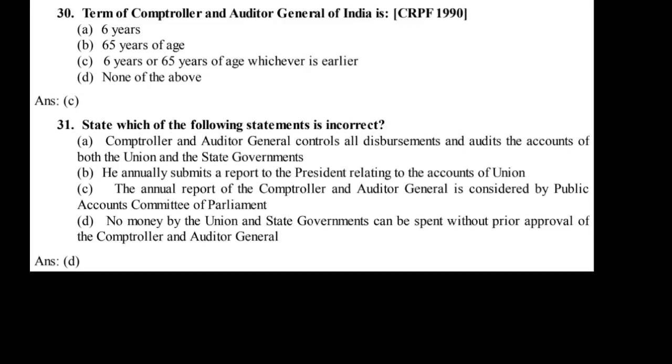31. State which of the following statements is incorrect. A. Controller and Auditor General controls all disbursements and audits the accounts of both the union and the state governments. B. He annually submits a report to the President relating to the accounts of union. C. The annual report of the Controller and Auditor General is considered by Public Accounts Committee of Parliament. D. No money by the union and state governments can be spent without prior approval of the Controller and Auditor General. Ans. D.